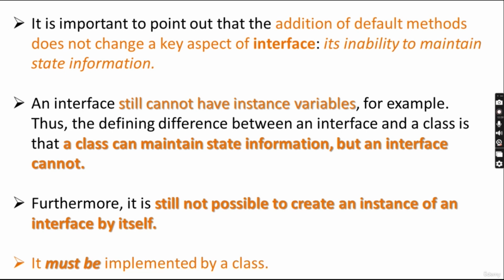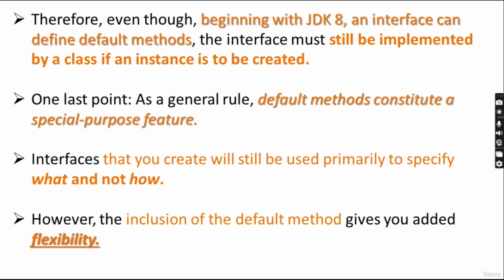So all the structure is the same as in previous versions of Java, which did not include the default method. The only addition is the default method. All other structure of the interface is still the same. An interface must be implemented by a class if it is to be instantiated. Even though beginning with Java 8 an interface can define default methods, the interface must still be implemented by a class if an object of that particular interface is to be created. As a general rule, default methods constitute a special purpose feature.